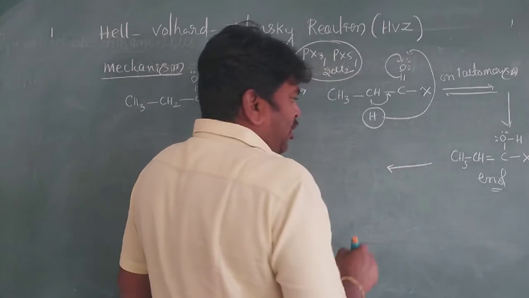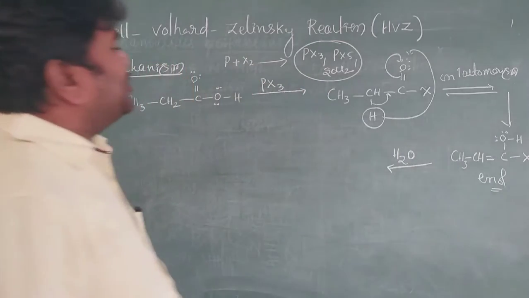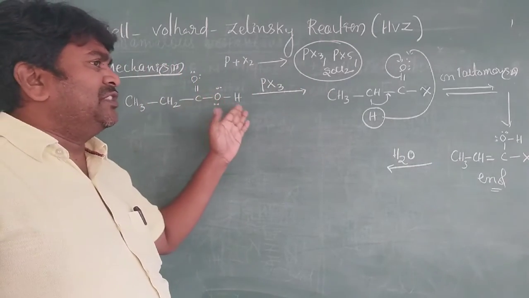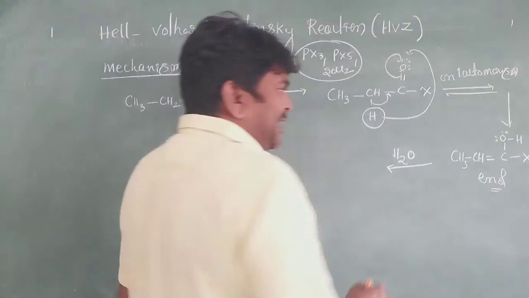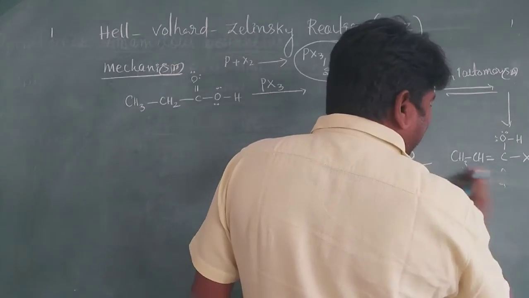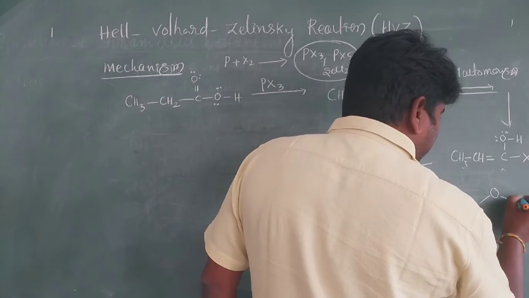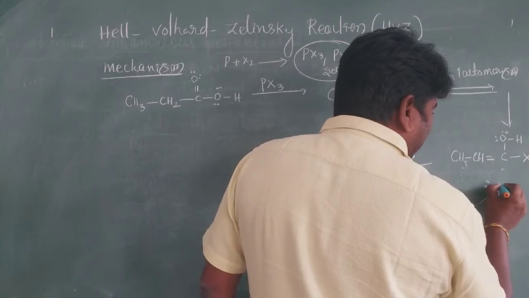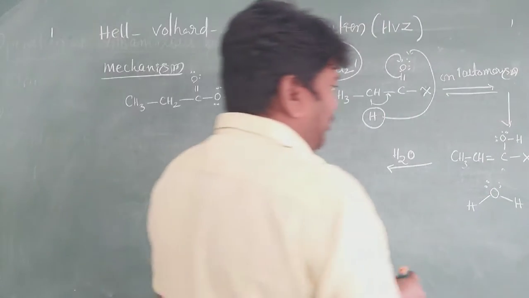See here. Okay, in presence of water molecule, I told clearly. First thing, it is red phosphorus with oxygen. Second one, it is a water molecule. If you take here, it is a water molecule. I will write here only: oxygen, hydrogen, hydrogen. Two lone pairs are there. Very important, my dear students. Now it is very important.